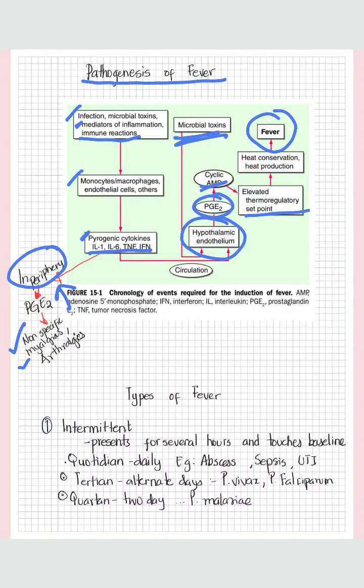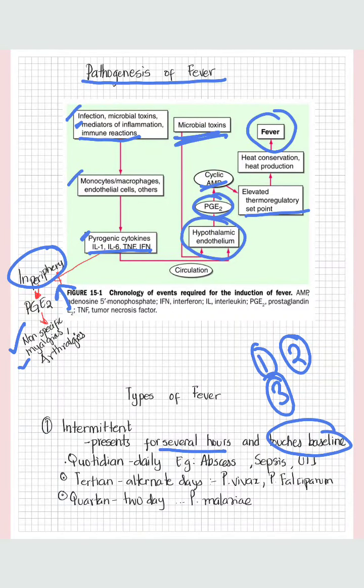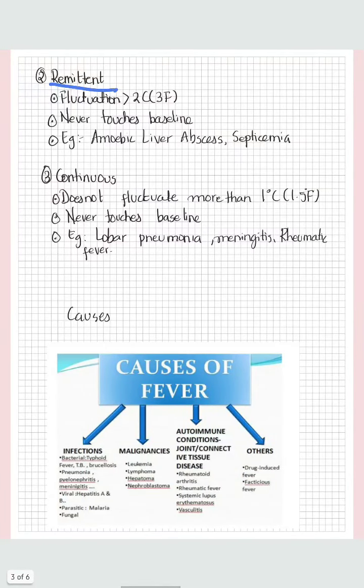Types of fever. There are three types of fever. One is intermittent, second is remittent, and third is continuous. Intermittent is when the fever presents for several hours and it finally touches baseline. This is very important, touches baseline. Remittent, what happens is there is fluctuation but it does not touch baseline. That means it never falls to normal body temperature. Now continuous is when it does not fluctuate more than 1 degree Celsius and it never touches baseline.